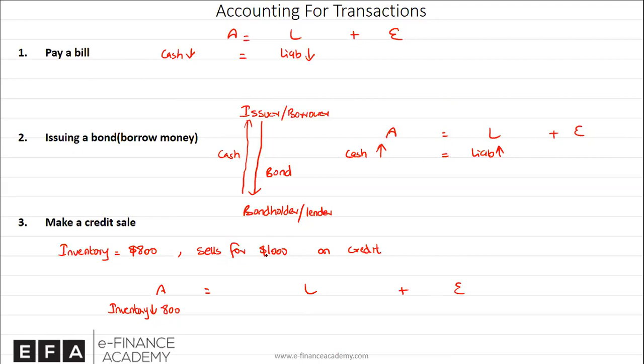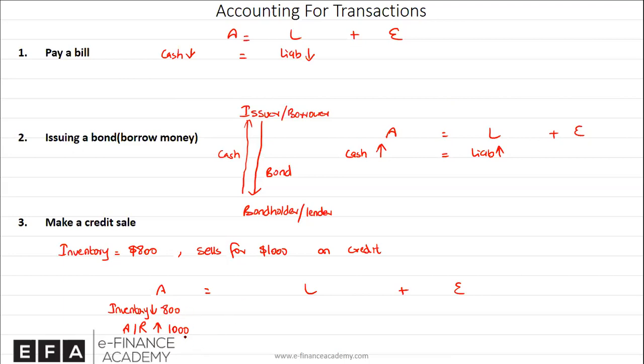But do we get the cash when we sell? No, we don't get the cash. We are selling it for 1,000 on credit, which means we are not receiving the cash. However, we will create another account called account receivable, which is the amount of money we expect to collect from the customer to whom we have already delivered goods. So we create another asset. In short, that's called AR, your account receivable, worth 1,000. We expect to collect 1,000 from this credit customer.